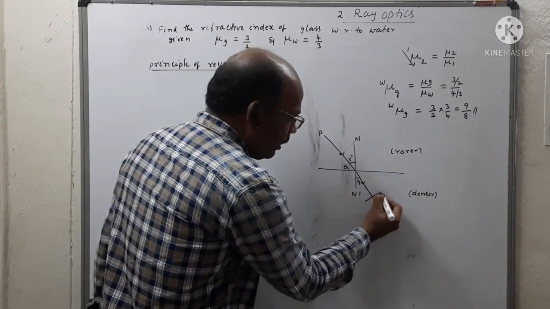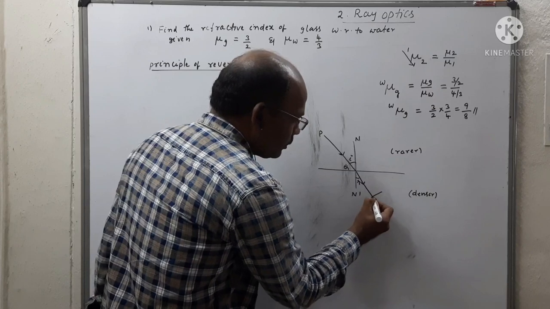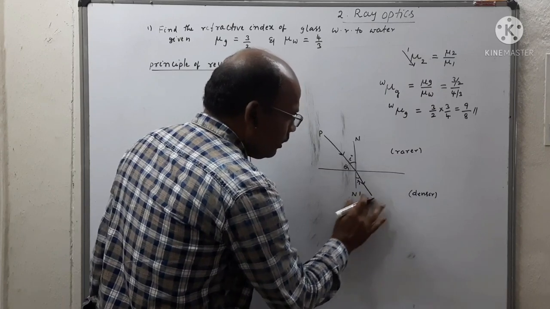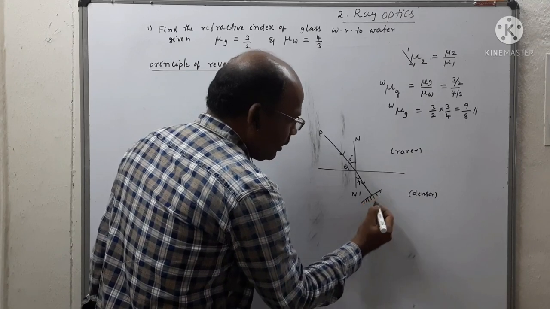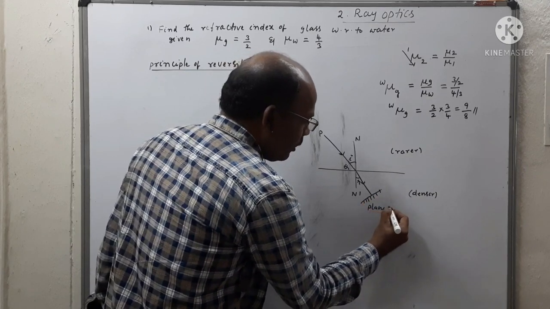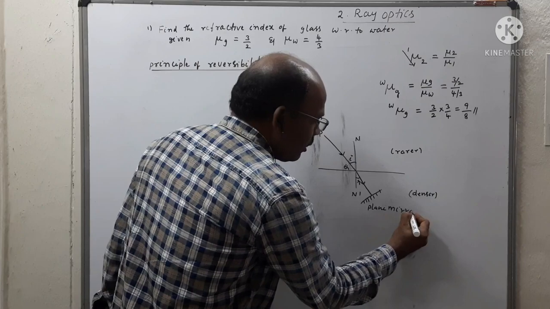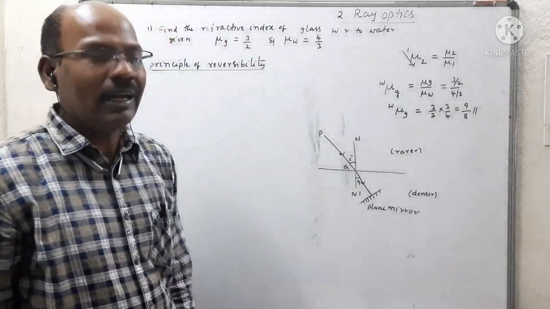Suppose you kept a plane mirror in the path of the refracted light, what happens?